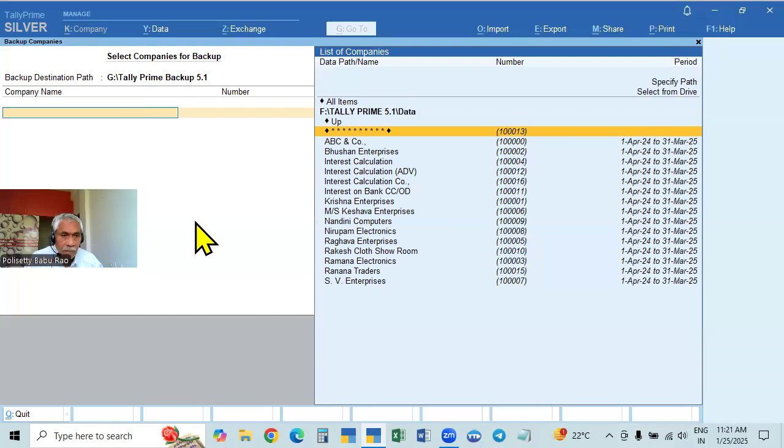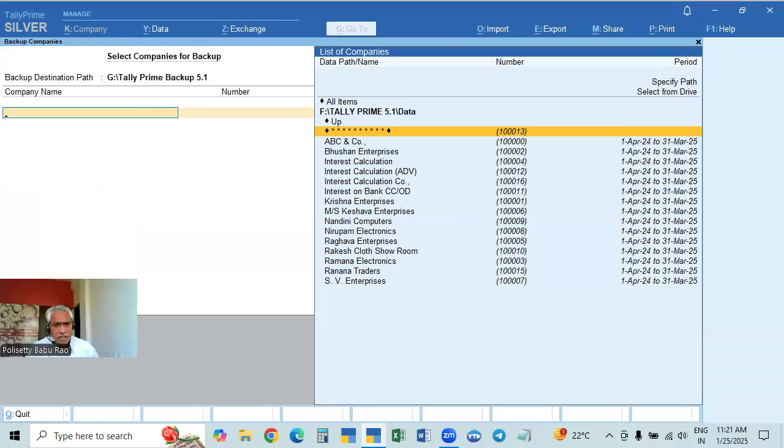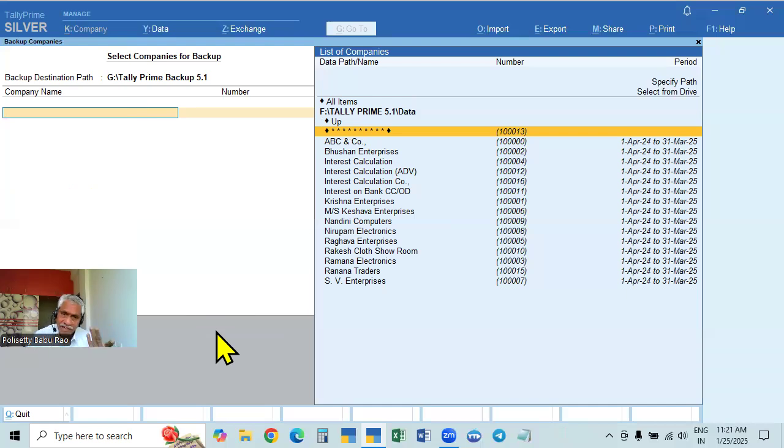Now, what are the companies you want to do? You have already taken the backup for all the companies. Now, only those companies in which you work, you have to take that. Not all the companies. If you want, you can again take the backup of all companies, all items. It's only a matter of minutes. You can take the backup of all the companies, but it is not required. We can take only the companies in which you work.